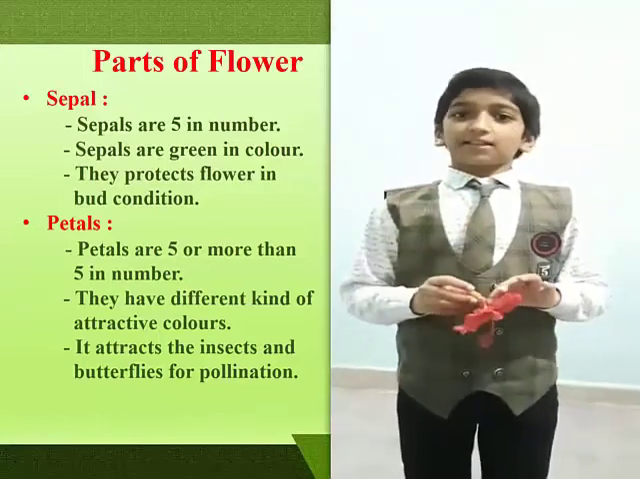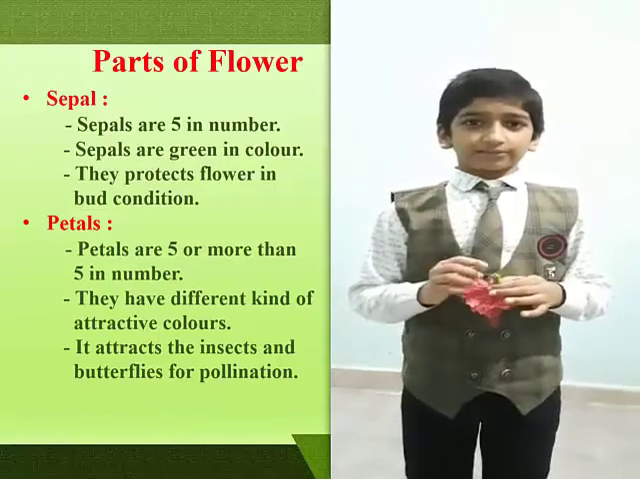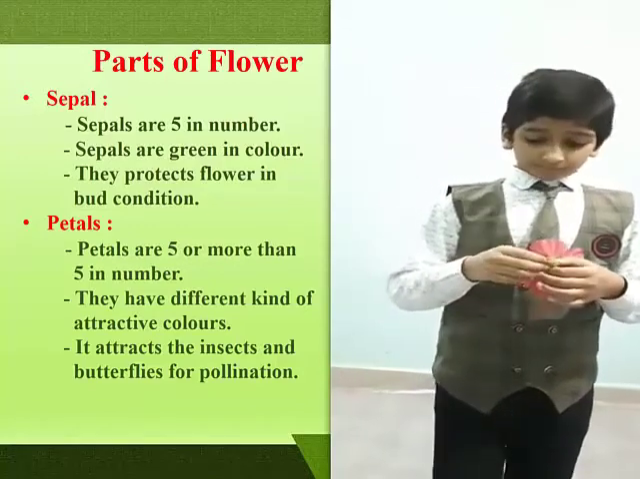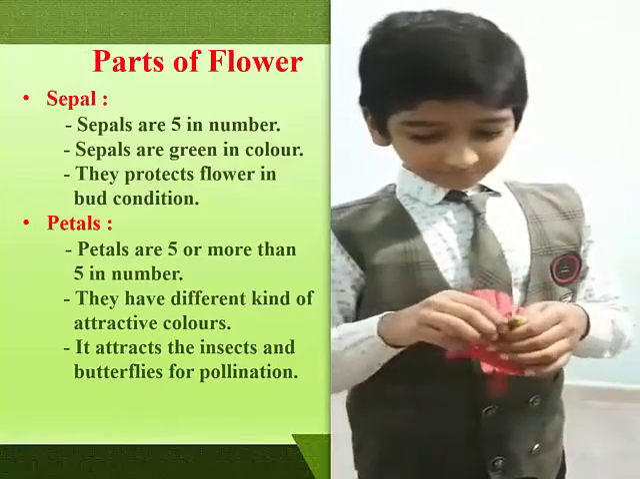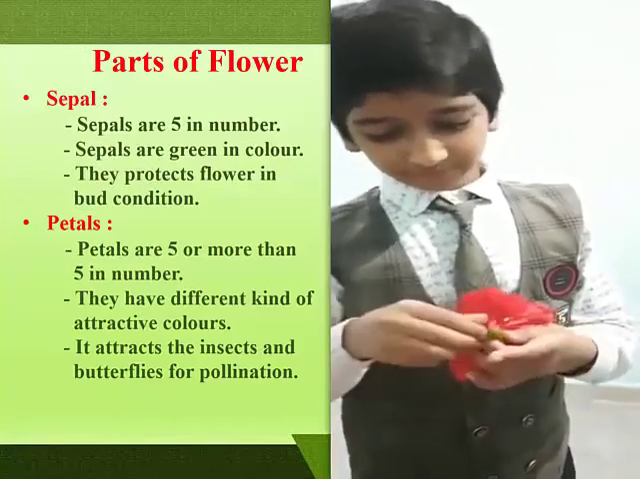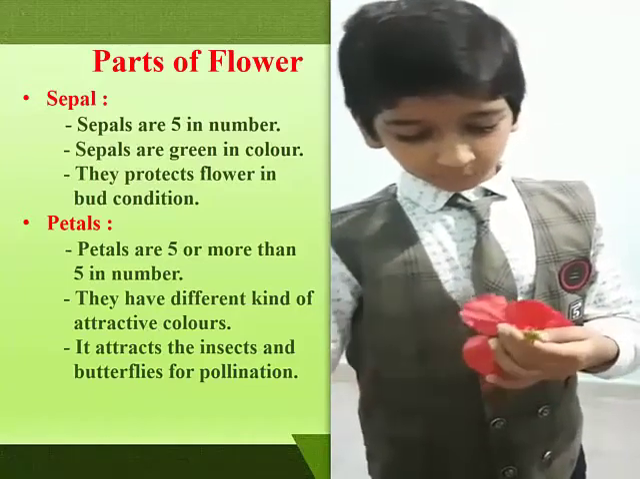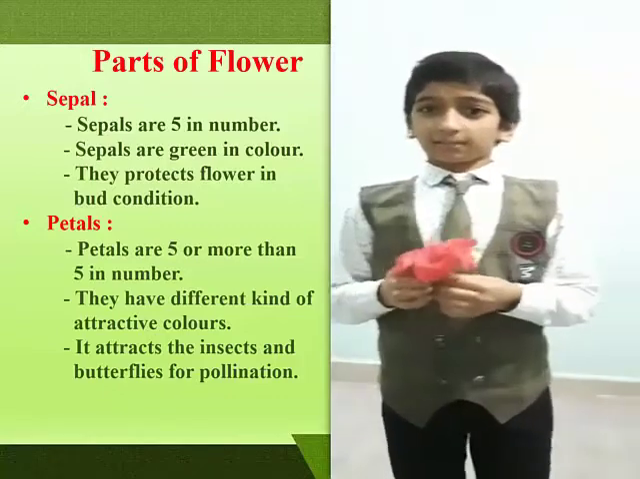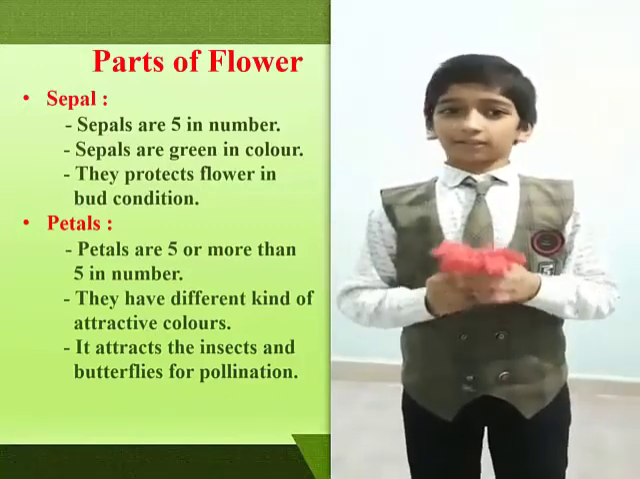Second, sepal. Sepals are green in color. They are 5 in number. Look, 1, 2, 3, 4 and 5. Generally, sepals protect the flower in good condition.